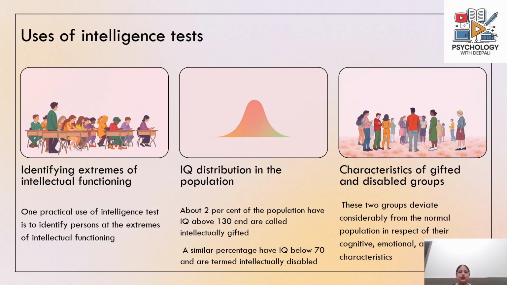Those in the intellectual disability category are very different from normal IQ individuals. Similarly, those with extremely high IQ, the very superior category, are also very different from average IQ individuals. So an intelligence test helps us identify individuals belonging to extreme categories, so that we can identify which kind of learning strategies can be used to teach them, so that they are better able to use their abilities.